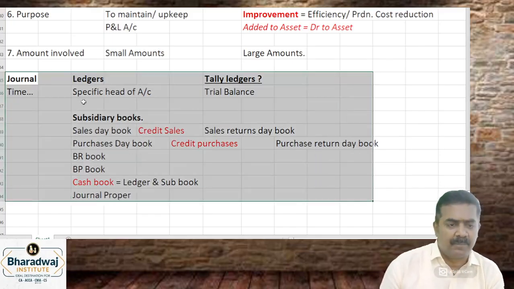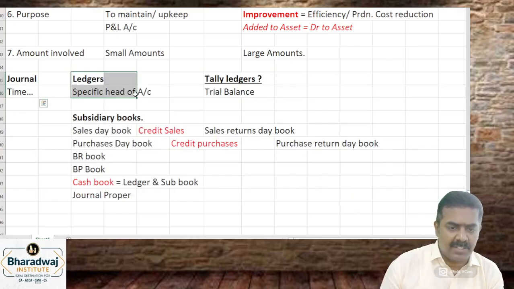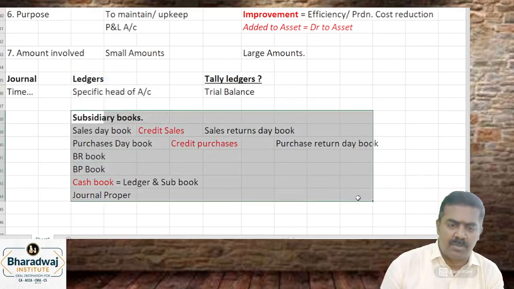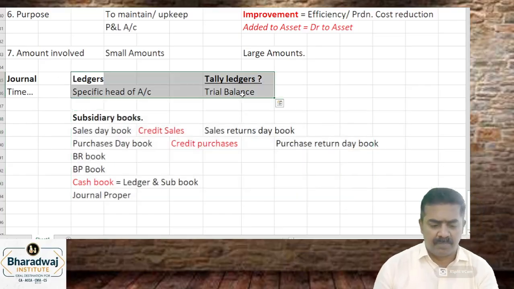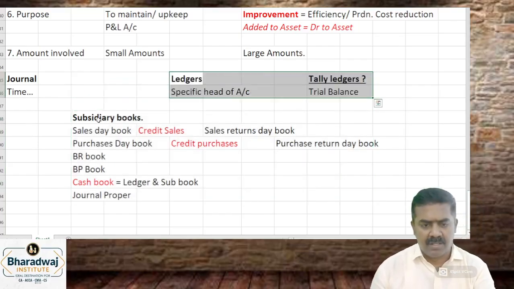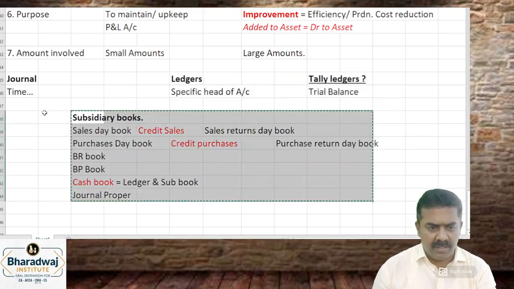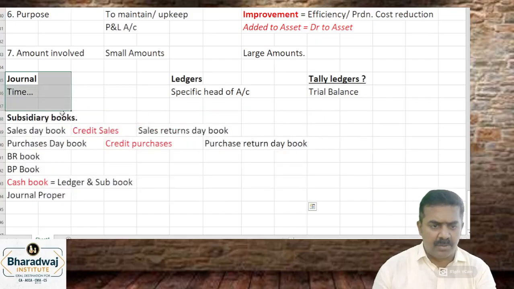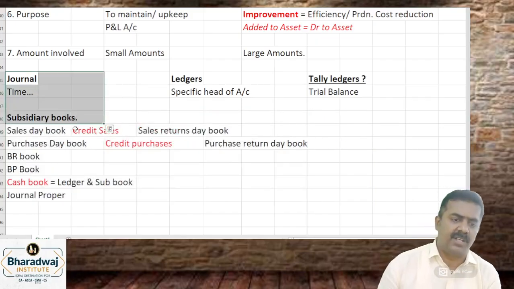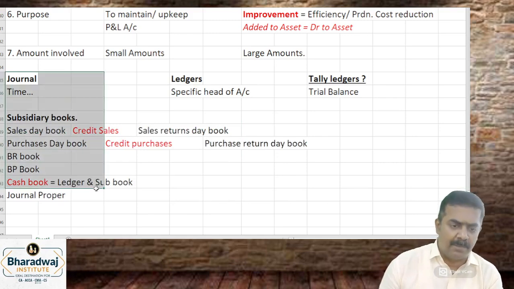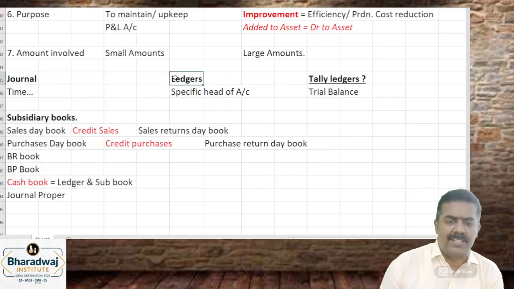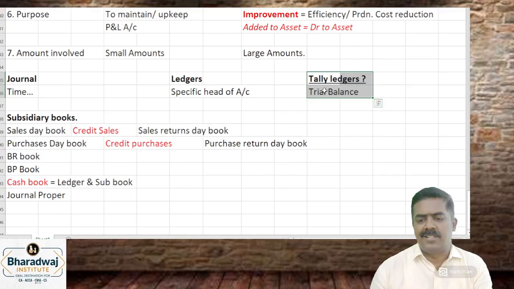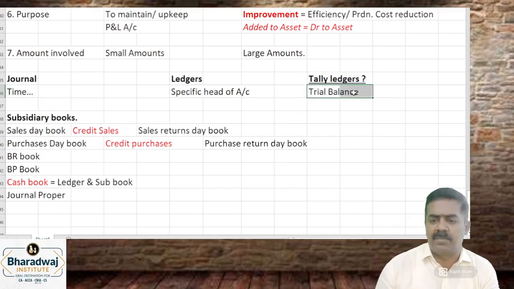So this is about the journal, ledgers, specific head of accounts. Subsidiary books are also called as principal books of accounts. Subsidiary books are also called as which one? Principal books of accounts. Clear? Subsidiary books of accounts are also part of which one? Journal. They are prepared according to time. From journal, the secondary books of accounts we call it as which one? Ledgers. Then to tally the ledgers, ledger balances are taken to which one? Trial balance.